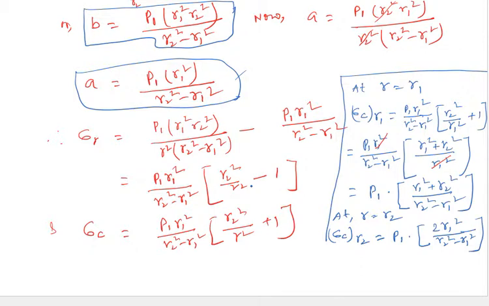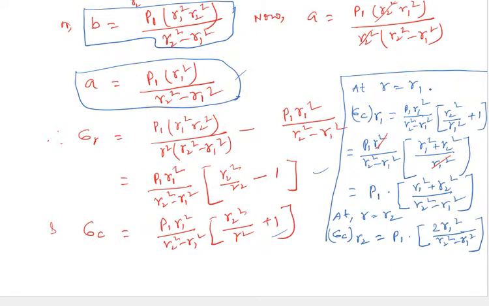Now sigma r, again put the value of b and a. In this case we will get P1 r1 square r2 square by r square into r2 square minus r1 square, minus P1 r1 square by r2 square minus r1 square. After simplifying, we will get sigma r equal to this much. Similarly sigma c, in case of sigma c it will be plus: P1 r1 square by r2 square minus r1 square into r2 square by r square plus 1.